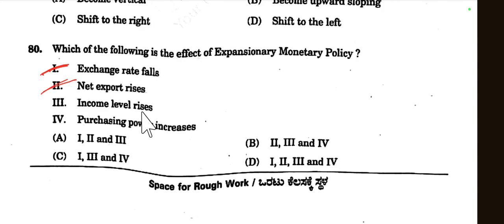Then income level rises. Yes, income level also rises because lower interest rate encourages investment and consumption, leading to higher aggregate demand and income. So this is true. Then purchasing power increases. Yes, this is also true because lower interest rate can increase spending power by reducing borrowing cost. So all of the above are true according to expansionary monetary policy. So option D is the right choice here.